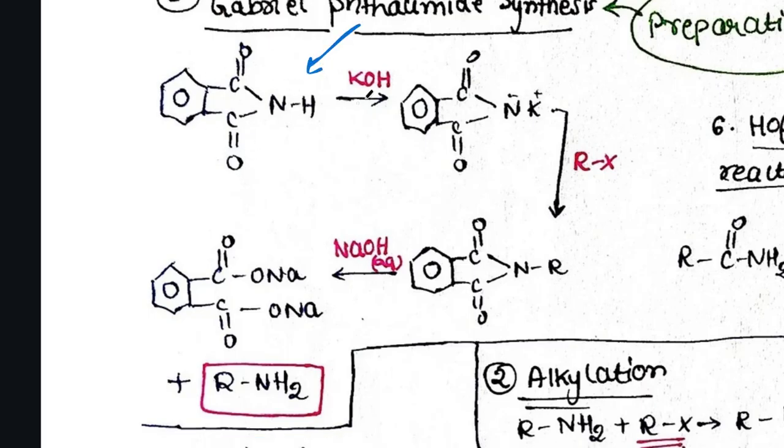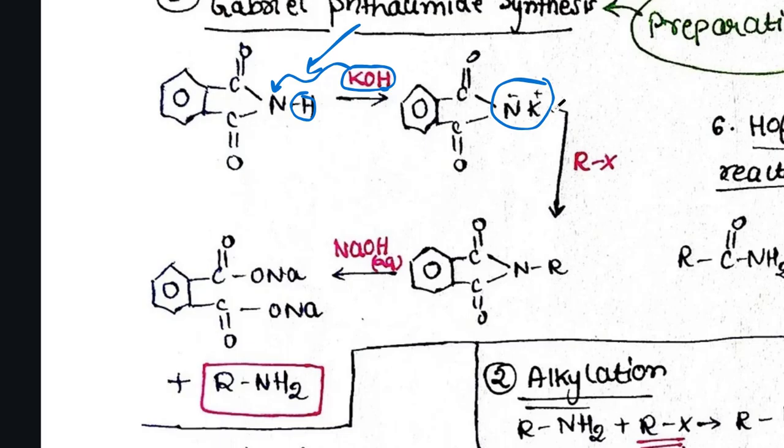Okay, and when I react this first with KOH, potassium hydroxide, what will happen? Water will go off, HOH, H2O together, water will go off, K will stick to N. Okay, we have N minus, K plus. Only that is the change in the entire molecule, the other things are same.